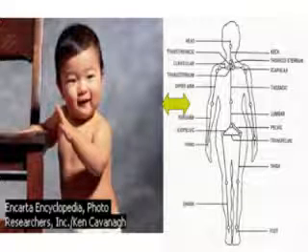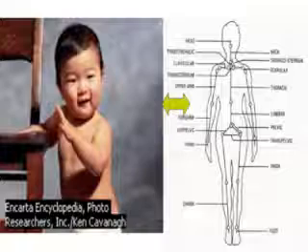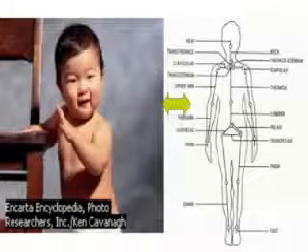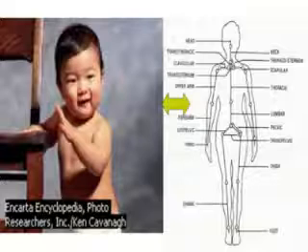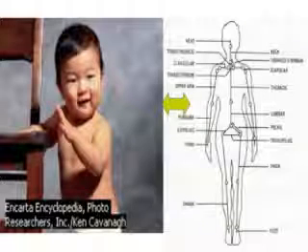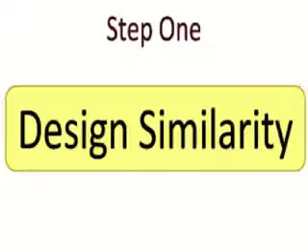Now, why do you say about a child that he's human? From the answer to this question, we can know the best way to do physical modeling, since the child, in an engineering sense, is a physical model for an adult human. Firstly, you say human for a child because he has the same design as an adult. So the first thing that we can learn from the Quran, from pondering upon our body, is that the first requirement to do a physical model is that the model and the real system should have similar designs.